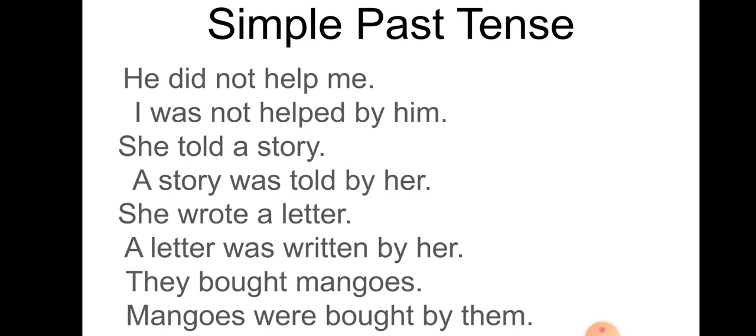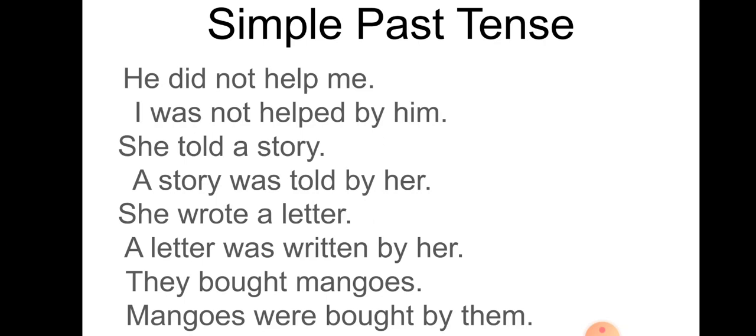So, "I." Now, I told you that there are five to-be verb forms: am, is, are, was, and were. Am, is, are are for the simple present tense, and was, were are for the simple past tense. Here we are changing in the simple past tense, so we have to use was and were. So, he did not help me becomes, I was not helped by him, using the past participle of help.